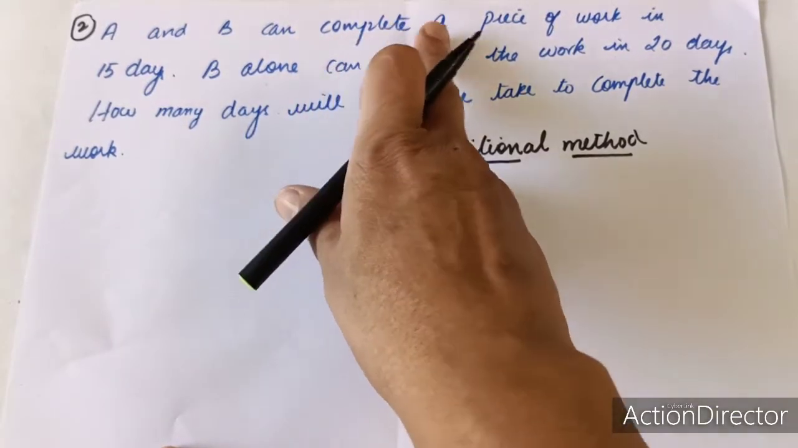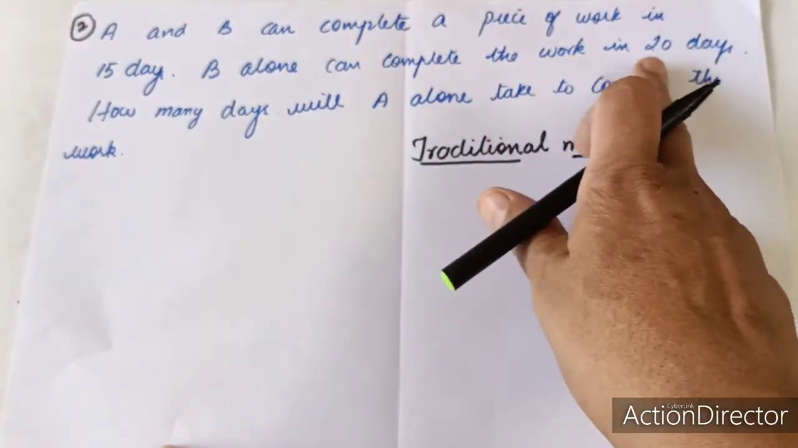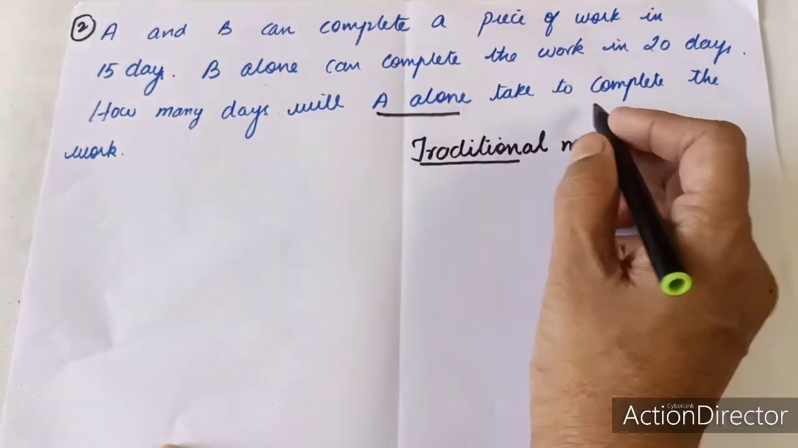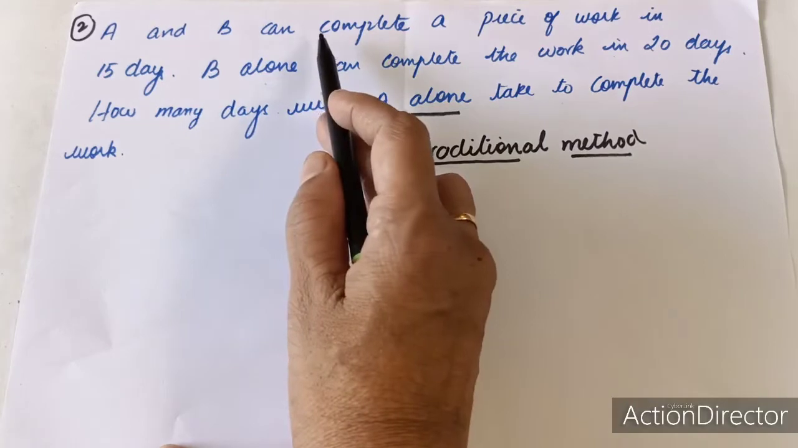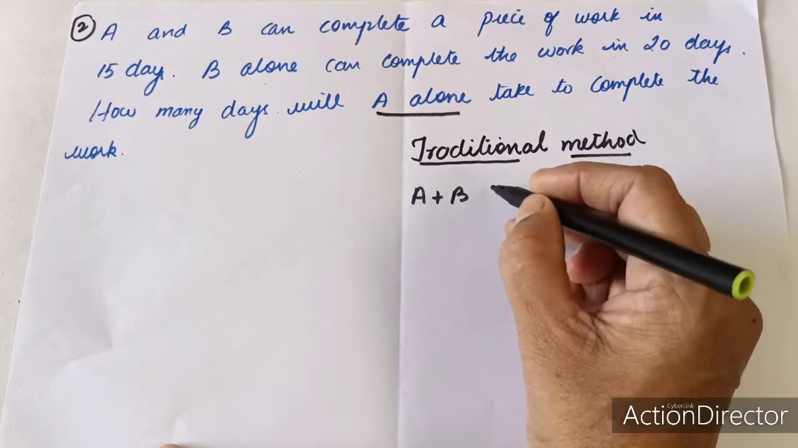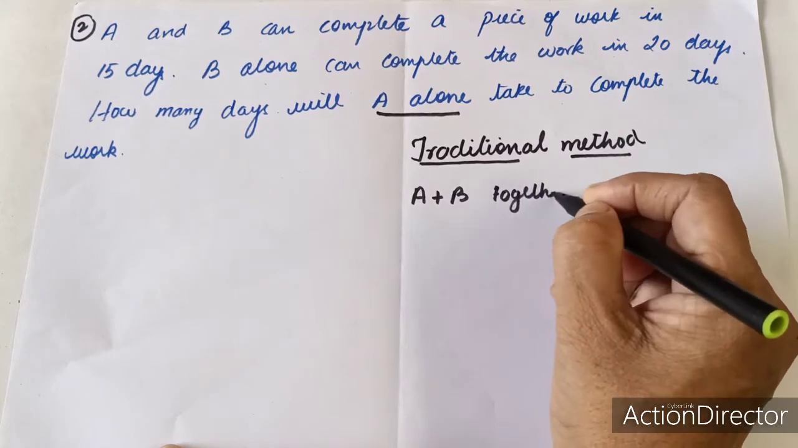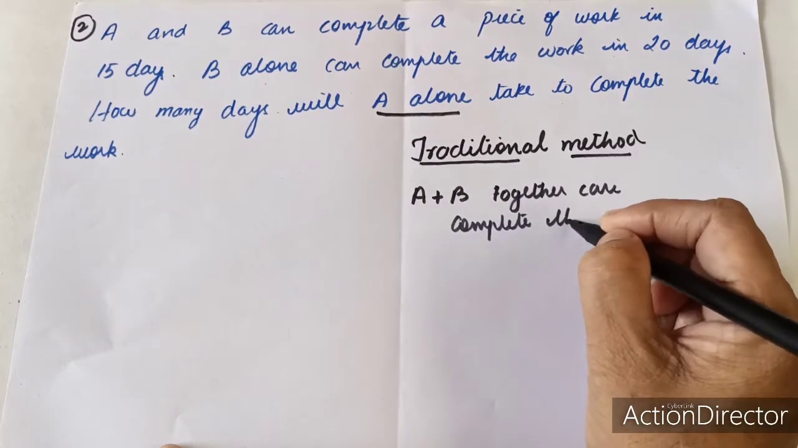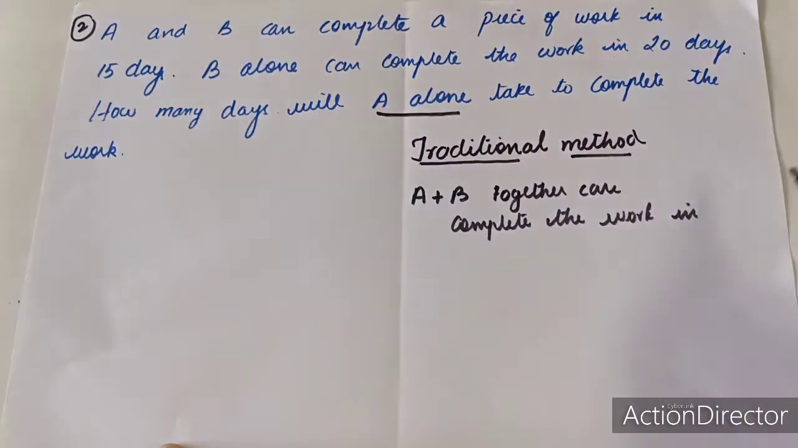A and B can complete a piece of work in 15 days. B alone can do the work in 20 days. We have to find how many days will A alone take to complete the work. First you have to understand the sum clearly. Here it is given A and B's together work is 15 days. So A plus B together can complete the work in 15 days.